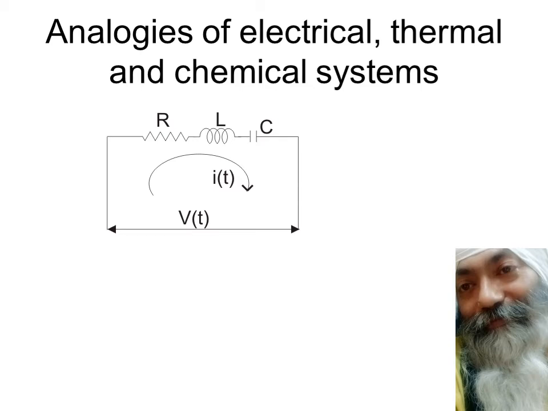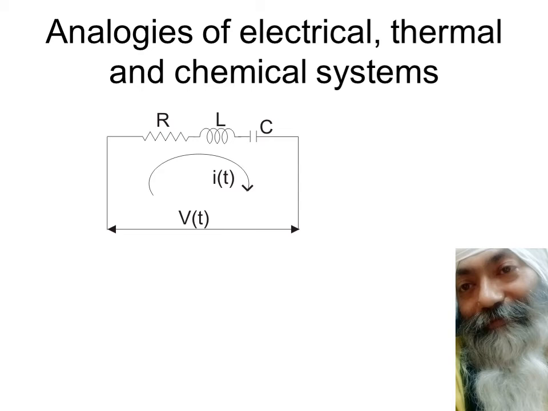The total voltage applied must be equal to the sum of the voltages across resistance, inductance, and capacitance, because it's in series, as you can see. So the sum total of the voltage has to be equal to the applied voltage. This is Kirchhoff's voltage law, and that's what you have been studying so far. So many semesters you have been studying this law.